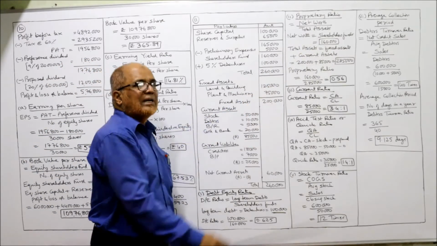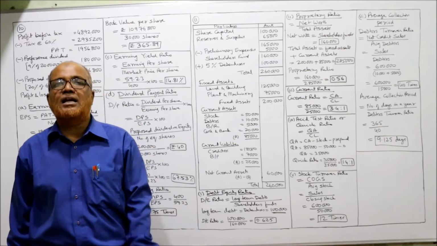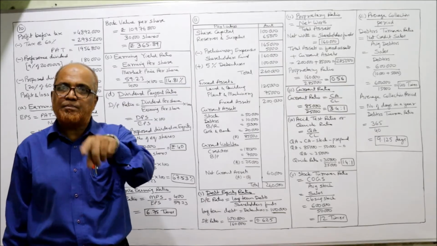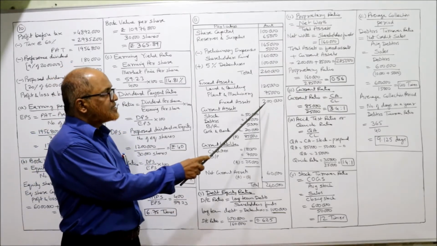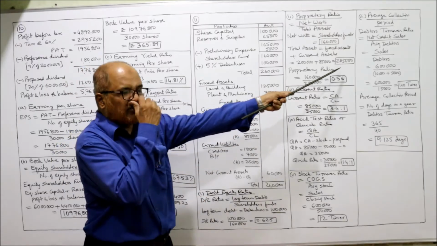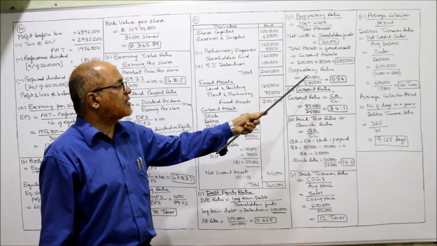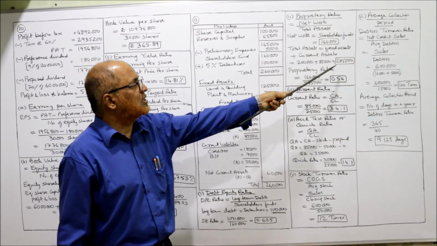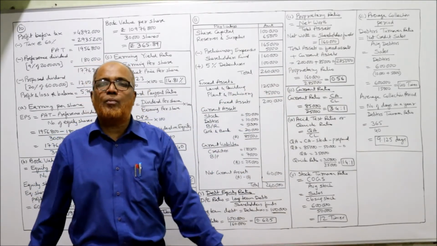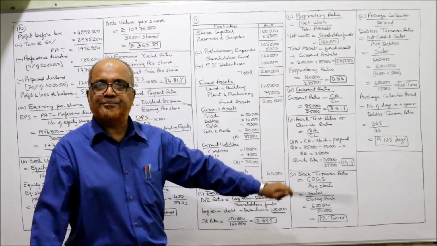Similarly, total assets. Total assets means fixed assets plus current assets. How much are the fixed assets here? 2 lakh. Current assets 85,000. So 2,85,000 is the total assets. Now you substitute. Proprietary ratio is equal to 1,60,000 divided by 2,85,000, 0.56. That's all. Two ratios we have calculated.